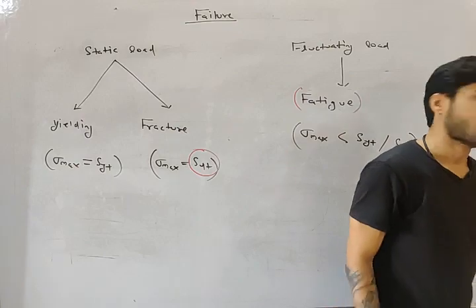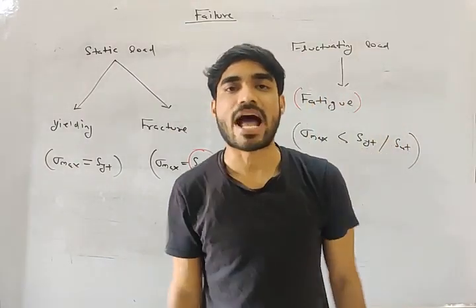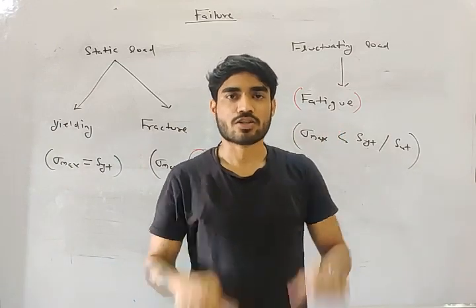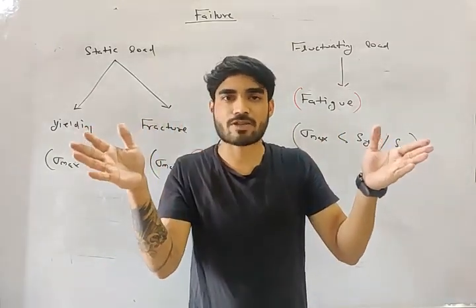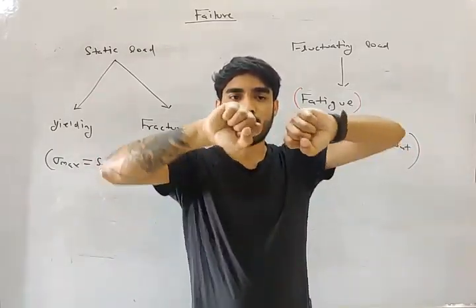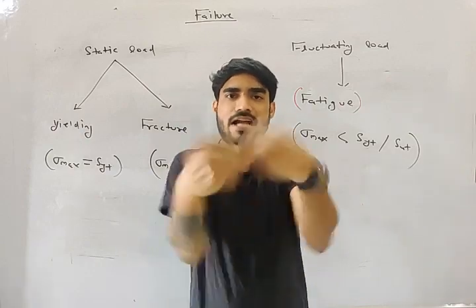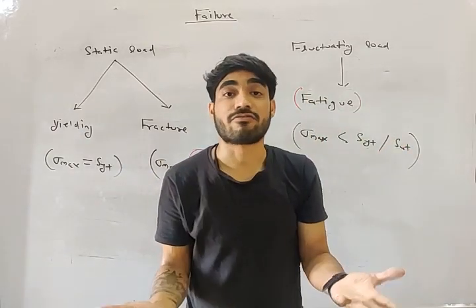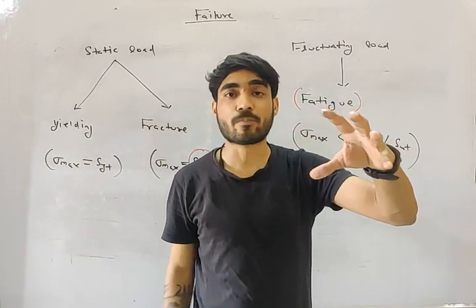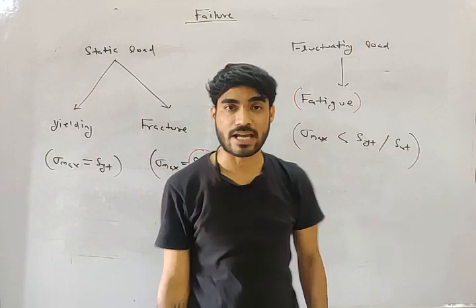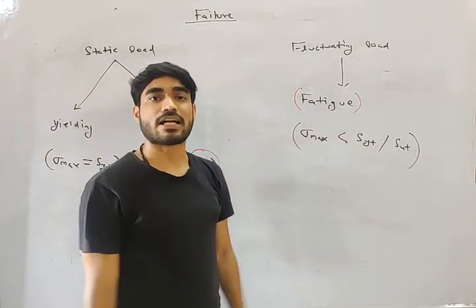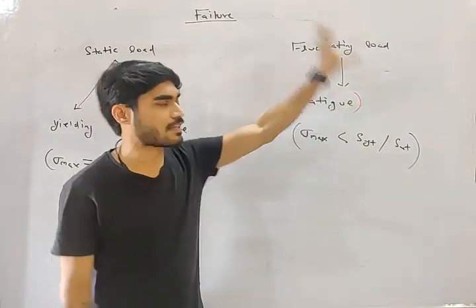You might have done it, my friend. Whenever you need to break a wire, let's say you need a small piece from a very large piece of wire, how do you break it? You load and unload for some number of cycles, and the metal wire breaks. That is fatigue failure, because the failure took place due to repetition of stress. You are applying less stress, but you are repeating it again and again, so the component fails. This is known as fatigue failure.